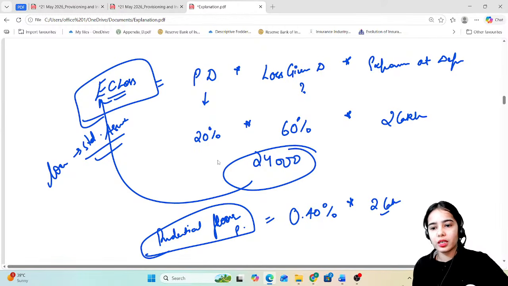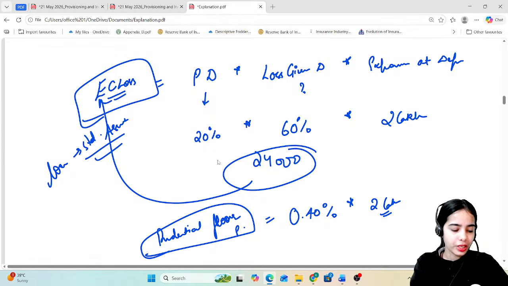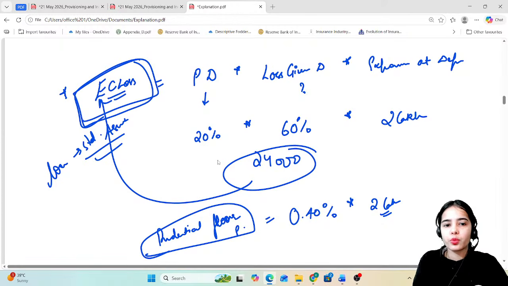So it is 2 lakh outstanding, so 0.40% of 2 lakh is only 8,000.